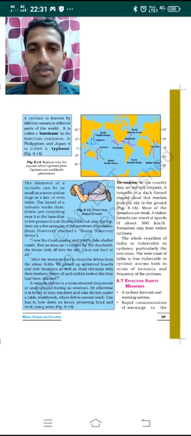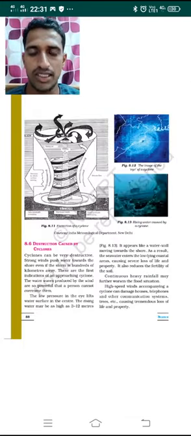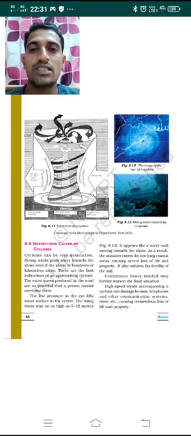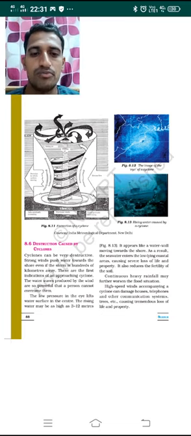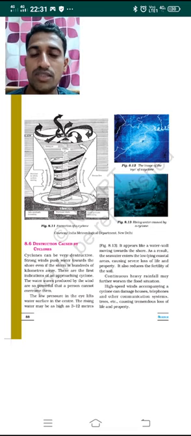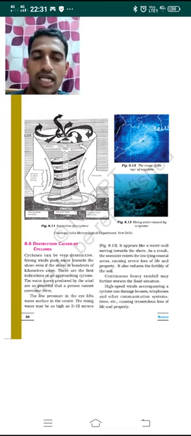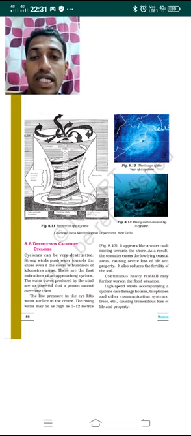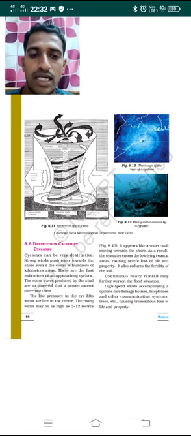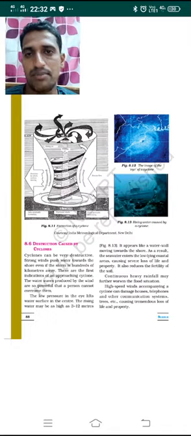So dear students, in the previous class we were discussing the destruction caused by cyclones. How can cyclones be destructive? The heavy winds enter the low-lying areas of the coast, causing severe loss of life and property, and also reducing the fertility of the soil. And where the eye of the cyclone would be, how high the cyclone goes up, and how the water level rises along the sea coast, we have discussed in the previous classes.